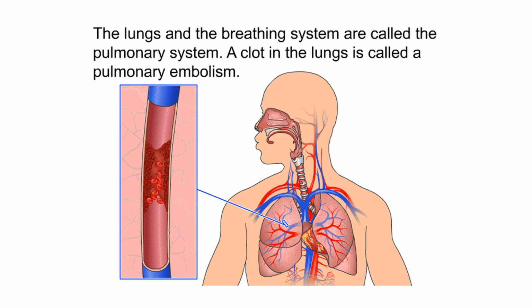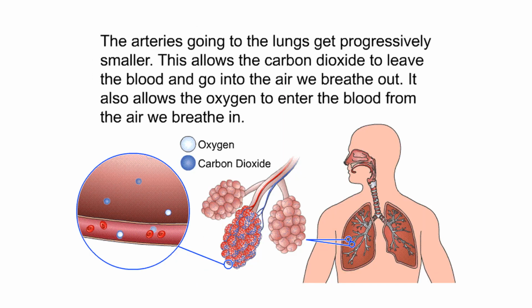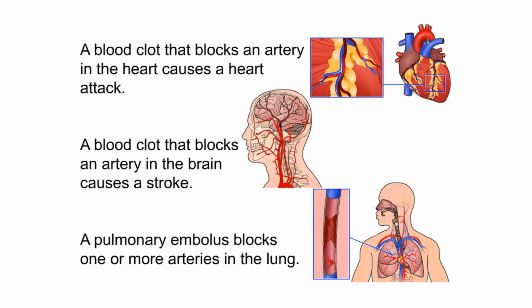The lungs and breathing system are called the pulmonary system. A clot in the lungs is called a pulmonary embolism. The arteries going to the lungs get progressively smaller. This allows the carbon dioxide to leave the blood and go into the air we breathe out. It also allows the oxygen to enter the blood from the air we breathe in. A blood clot that blocks an artery in the heart causes a heart attack. A blood clot that blocks an artery in the brain causes a stroke. A pulmonary embolus blocks one or more arteries in the lung.